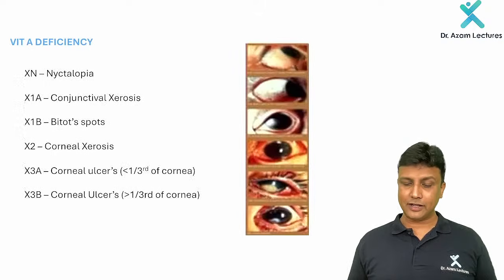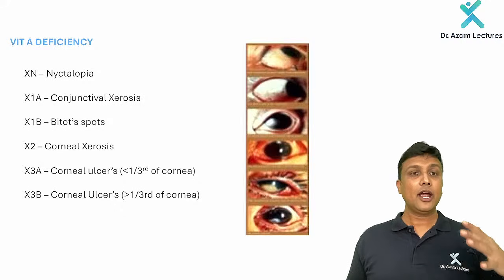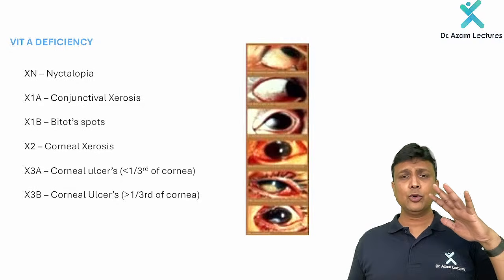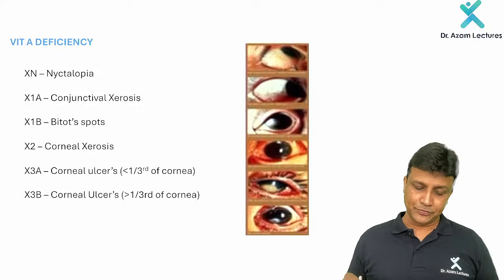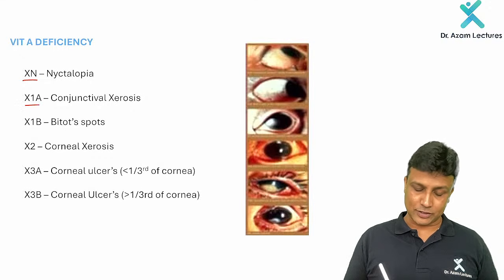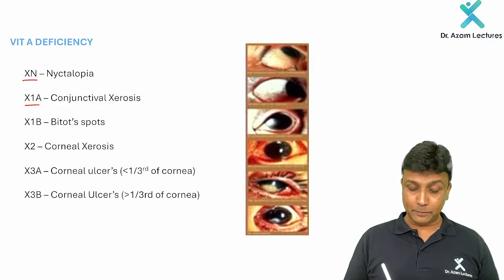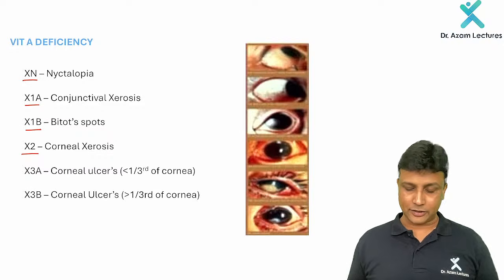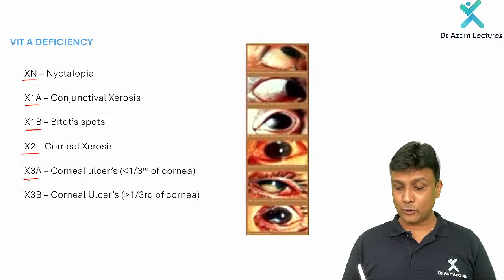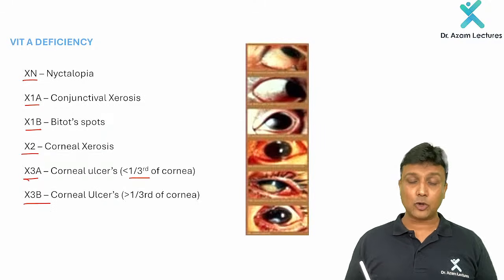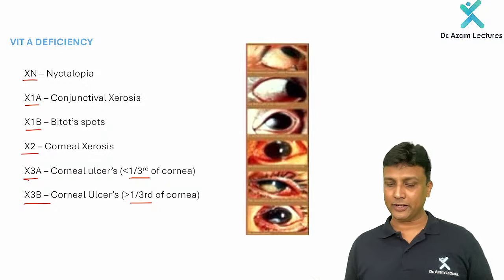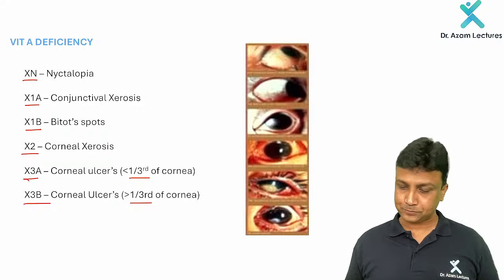Now let us discuss everything about vitamin A here. First of all, whenever there is a vitamin A deficiency, I hope you know this classification of xerophthalmia. XN actually stands for night blindness, nyctalopia stage, then X1A is conjunctival xerosis, and X1B will be the Bitot spot. X2 will be the corneal xerosis, X3A will be corneal ulcers involving less than one third of the cornea, X3B will be corneal ulcers again but involving more than one third of the cornea. I hope you know this staging.